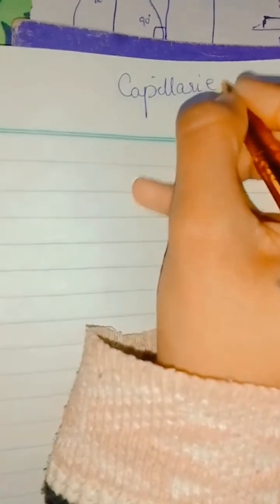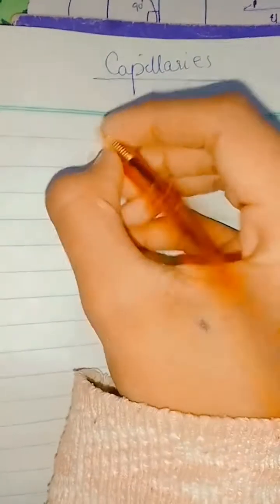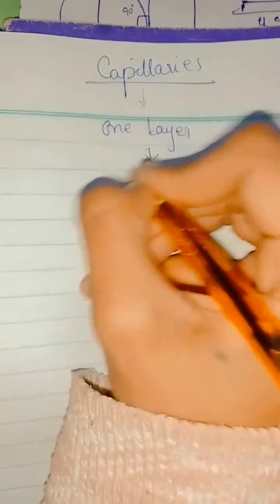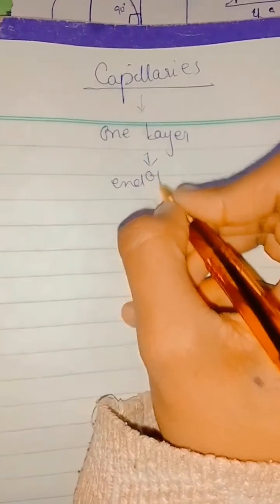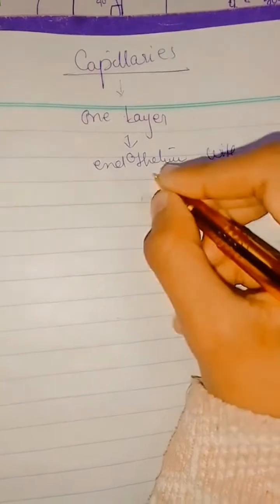We are going to discuss a topic that is capillaries. As we have discussed in our last video the arteries and veins, now we are going to discuss another type of blood vessel that is capillaries. Basically, capillaries consist of only one type of layer, that is the endothelium layer, with the basement membrane,